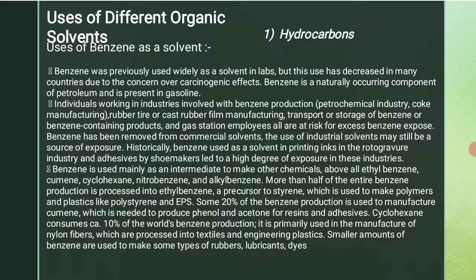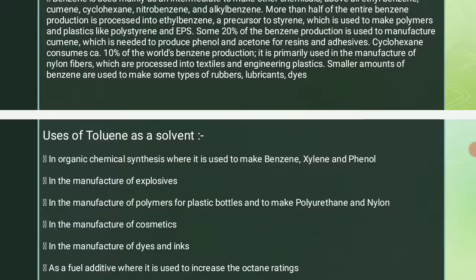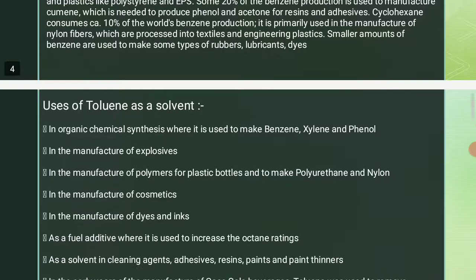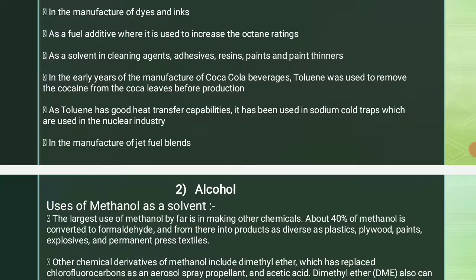Now we will discuss the use of toluene. Toluene is used in the manufacture of explosives, in the manufacture of cosmetics, in the manufacture of dyes and inks, as a fuel additive where it is used to increase the octane rating, and also in the manufacture of jet fuel blends. Now number 2, alcohol.